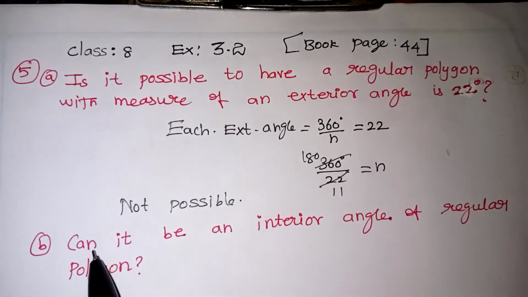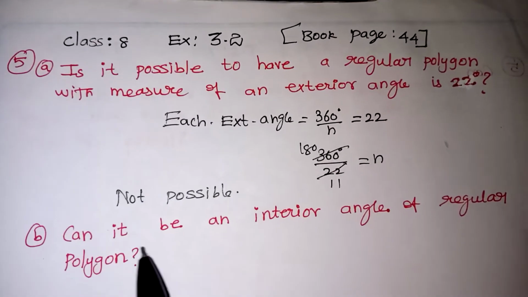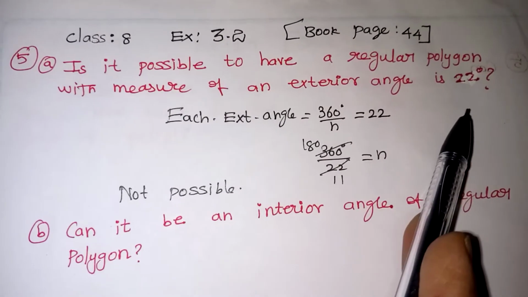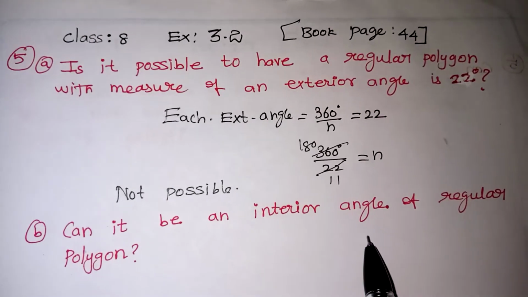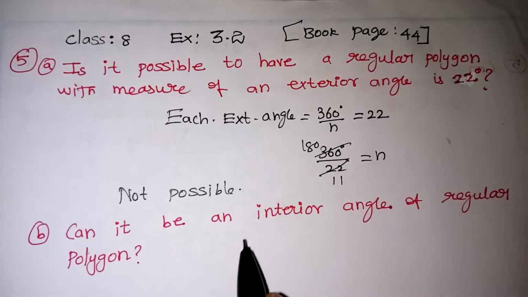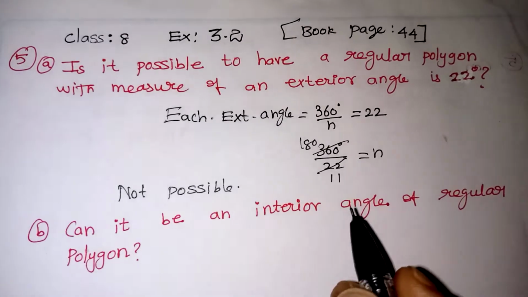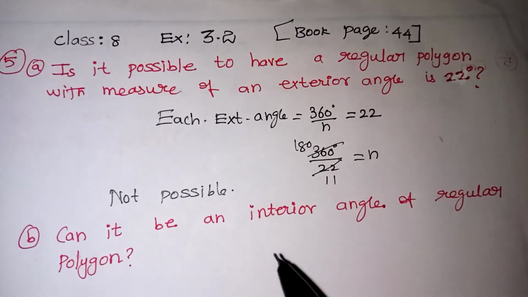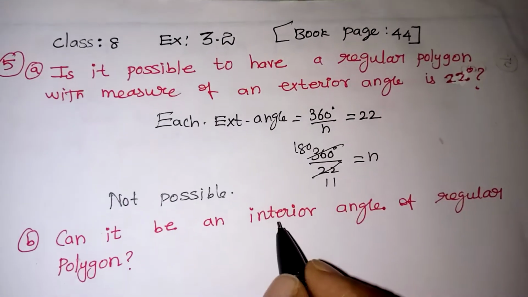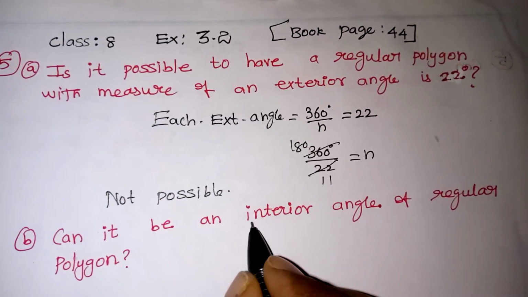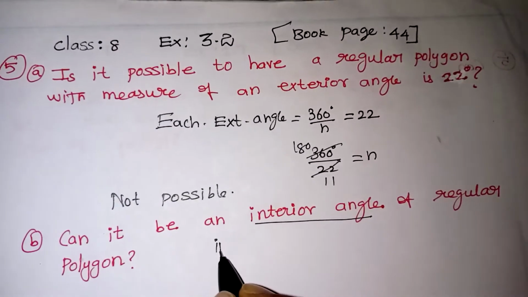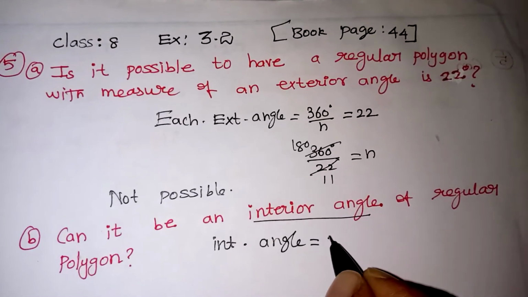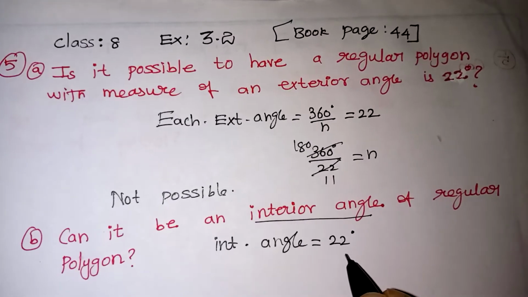Same question, one more part. Can it be an interior angle for any regular polygon? Can this 22 degrees be an interior angle for any regular polygon, they are asking. So without using the interior formula, we can convert the interior angle into the exterior angle. Children, listen. The interior angle value is 22 degrees.